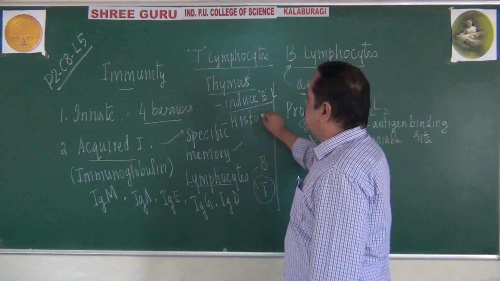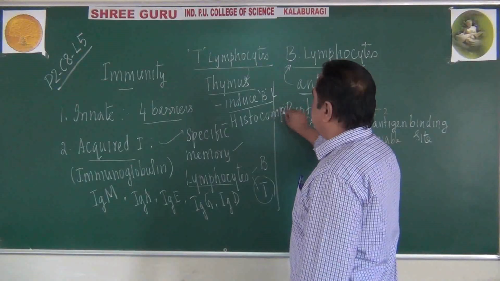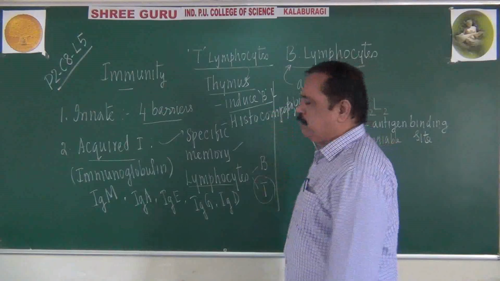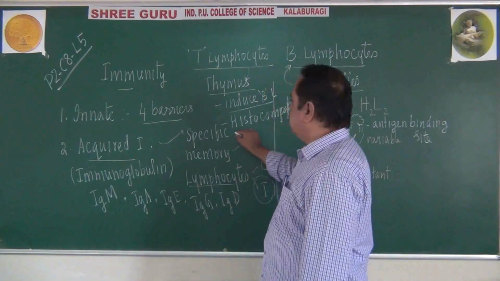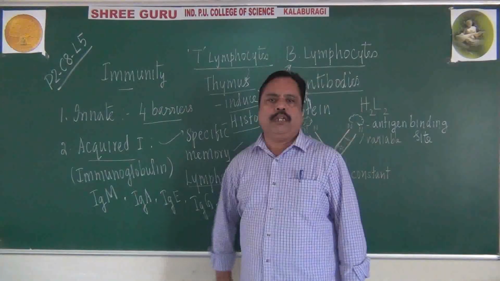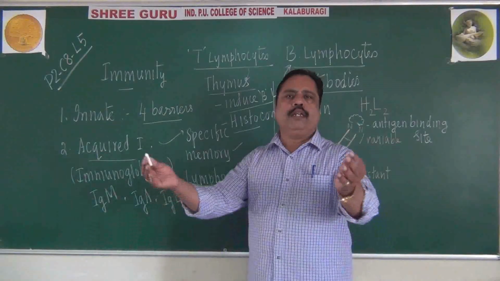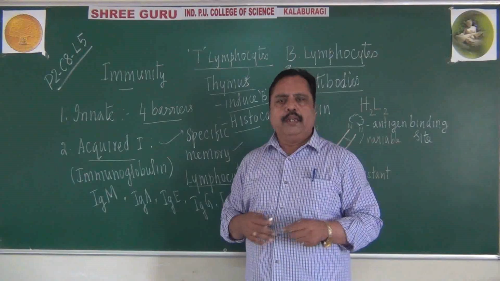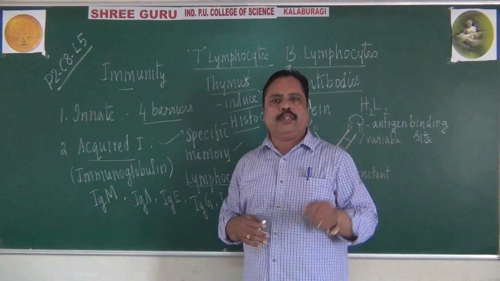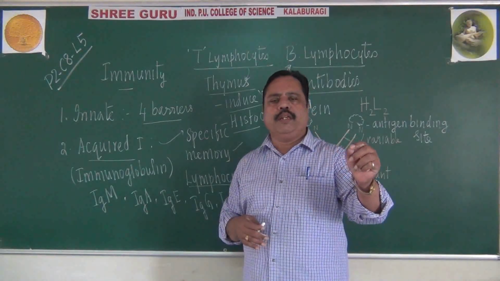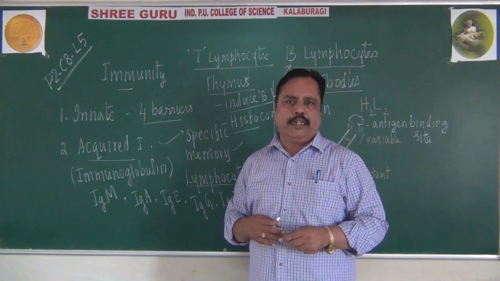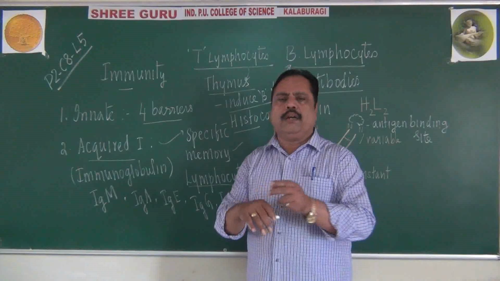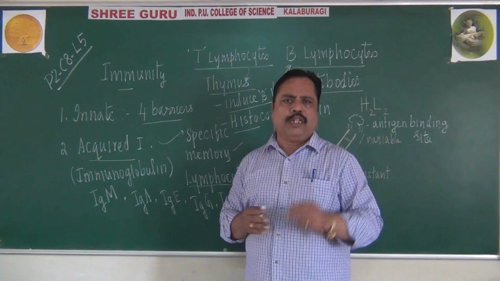Histocompatibility is recognized by T lymphocytes. Remember this one. When we come across this word histocompatibility, it means when organ transplantation happens in our body. It may be kidney transplantation to save a person suffering from renal failure, it may be liver transplantation, even skin grafting and plastic surgery.